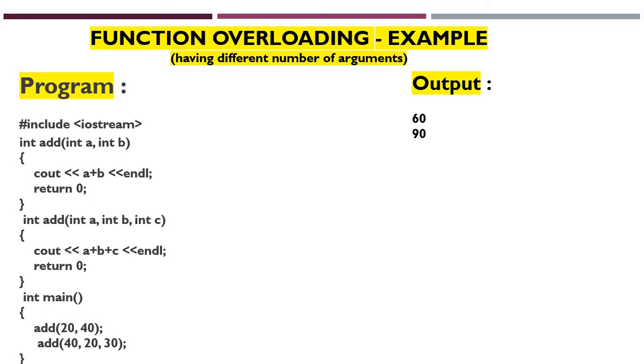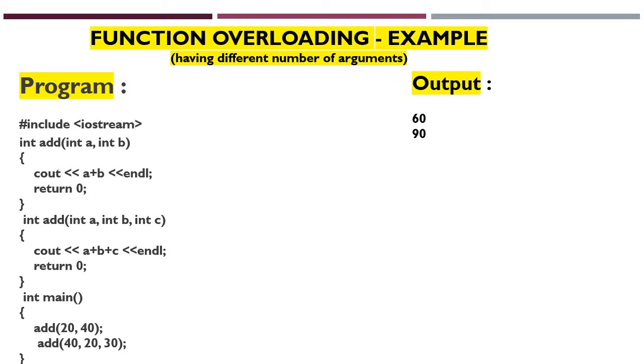The second function has the same name, add. You can see the earlier function is also int add, and here also we have int add. The return type and the function name are both the same, but the number of arguments we are passing is different. Here we have 3 arguments, and in the previous function we passed only 2 parameters, the 2 integers. All are the same data type: int a, int b, int c. Inside, I have added a plus b plus c, that is the summation of a, b and c values. Again I have written 0 as the return value.